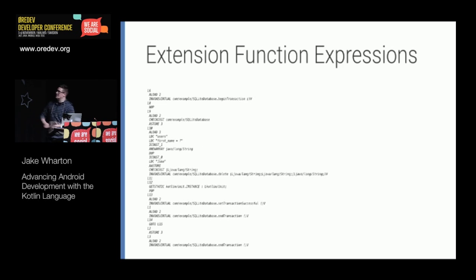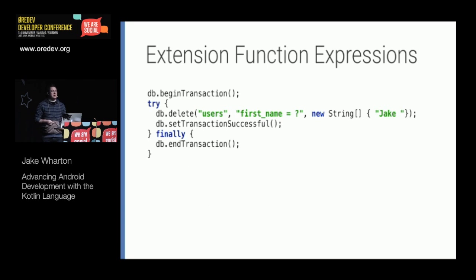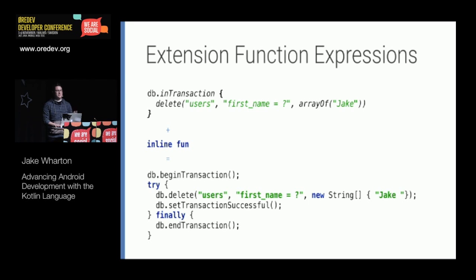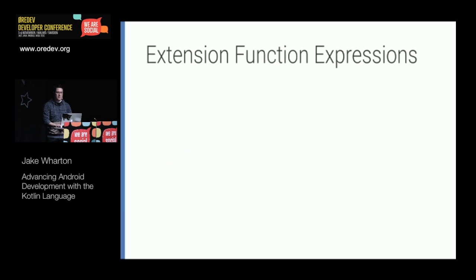And so that generates all this nonsense. But that's great because this is the Java equivalent. And that's the same exact slide that we started with. So the generated class file ends up looking the exact same as if we were compiling this potentially error-prone Java code. It's exactly the same. So rule of thumb, extension function expressions plus an inline function equals the exact same equivalent as the Java code. And so now we can clean up any API that we want.